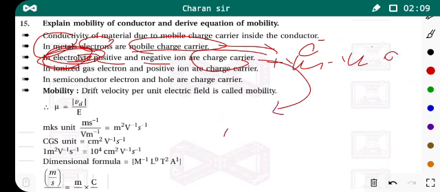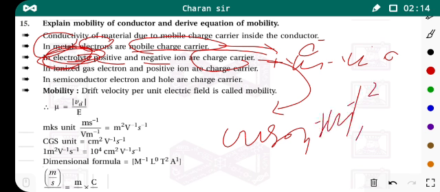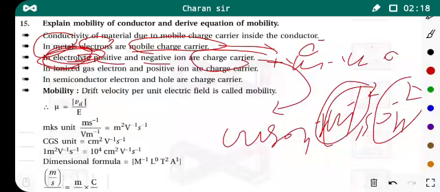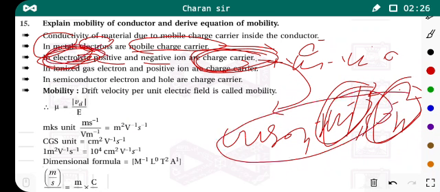Suppose we consider one example, CuSO4. In this case you have Cu plus 2 and SO4 minus 2. So these positive and negative ions are the charge carriers inside the electrolyte solutions that are required for conductivity.